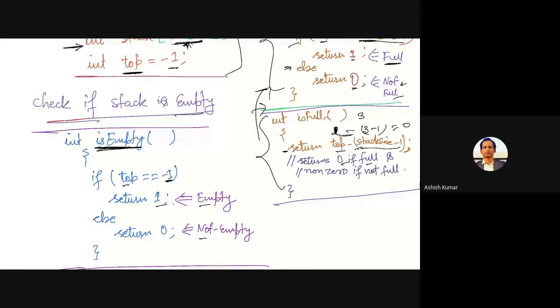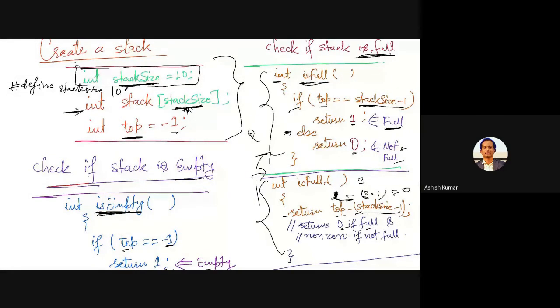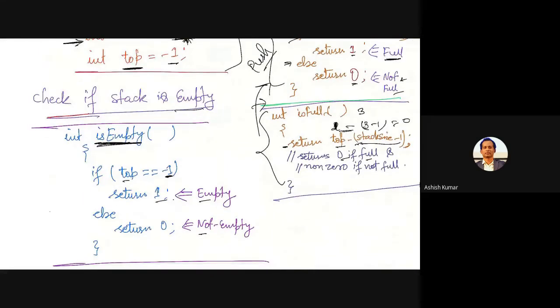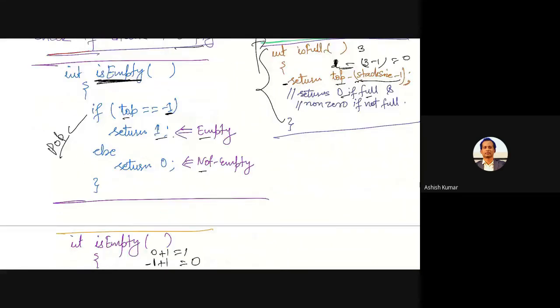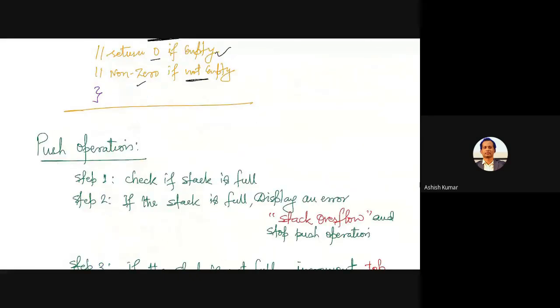Remember, if you are doing a push operation, then you will check whether it is full or not. If you are doing a pop operation, then you will check is empty or not. Right? So these are the two. Then comes the push operation. I'll show you the code. I'll discuss the steps here.